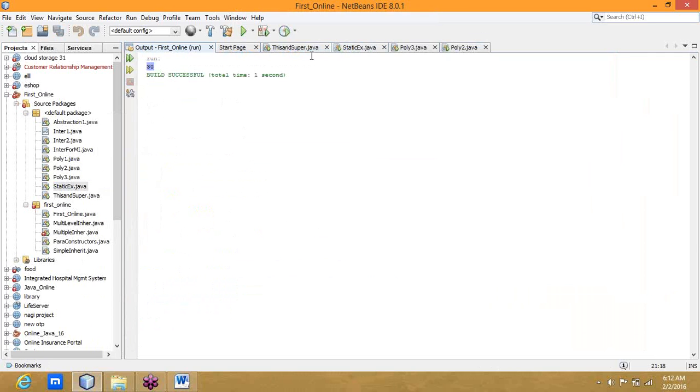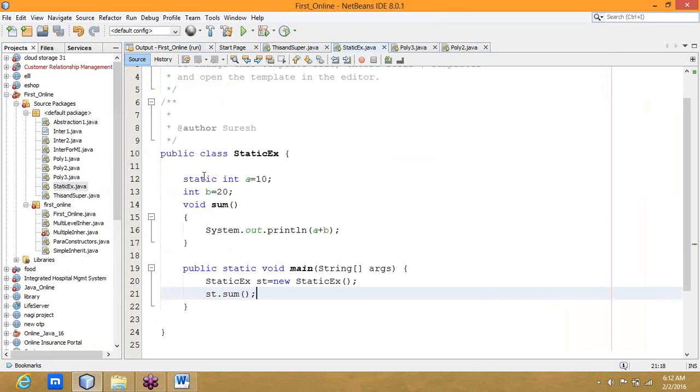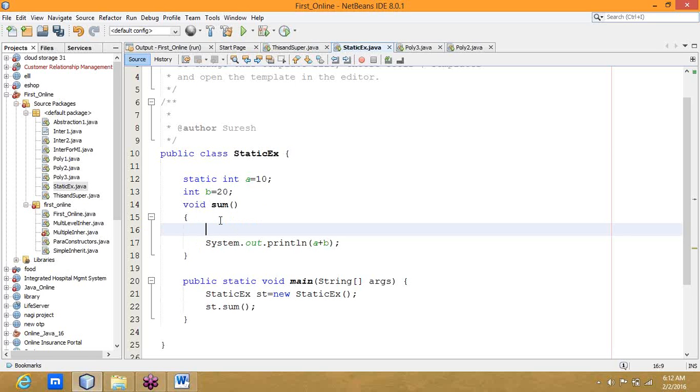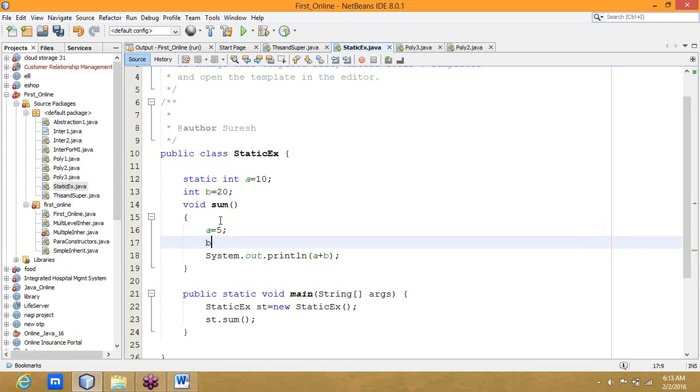This is what we normally achieve, with or without taking the static variable; the sum is 30. What's the difference? Take a as 10 and b as 20. Suppose within sum I want to override the values, so I set a equal to 5 and b equal to 6.